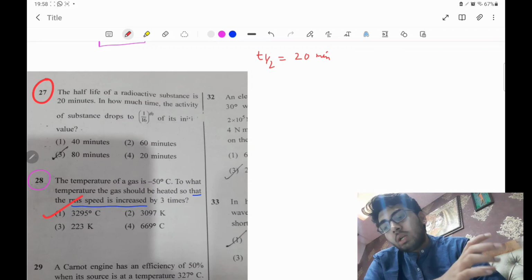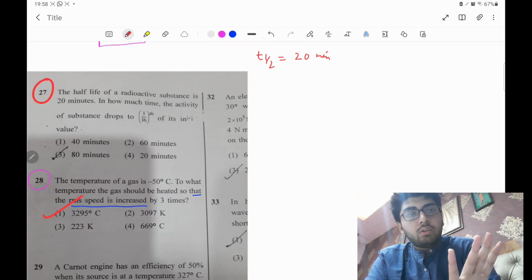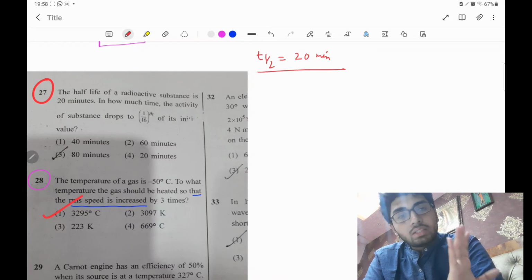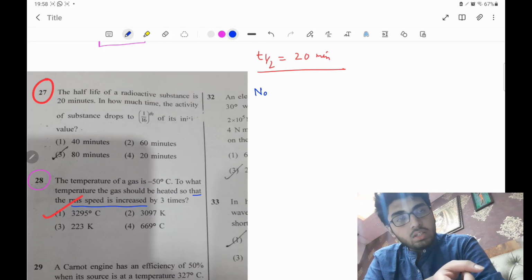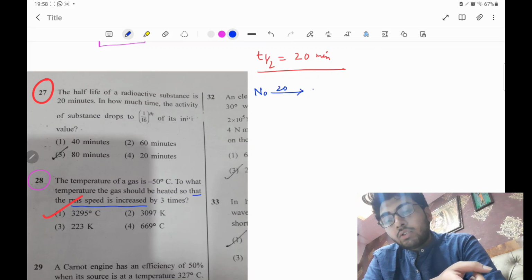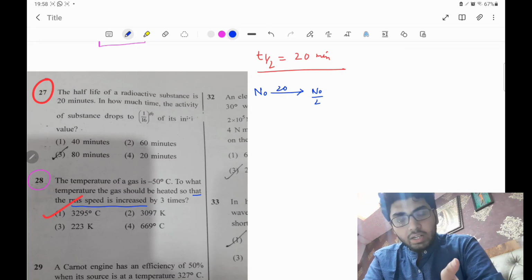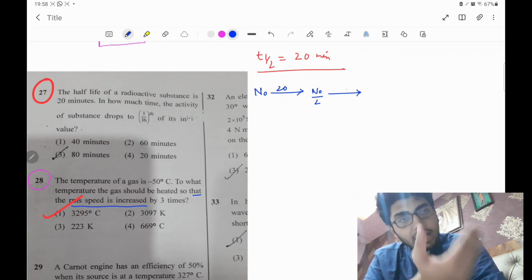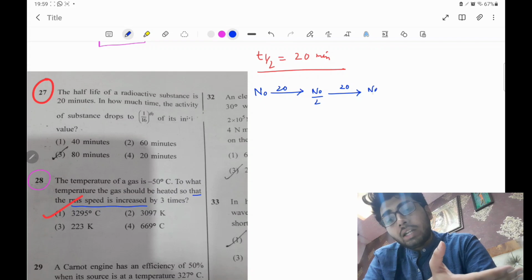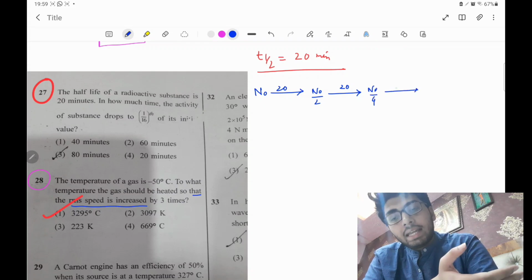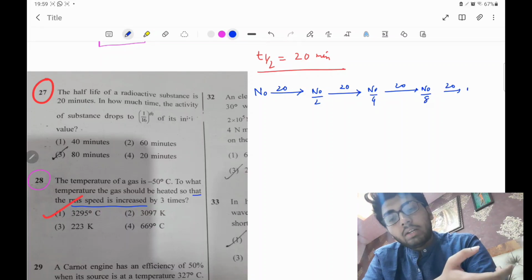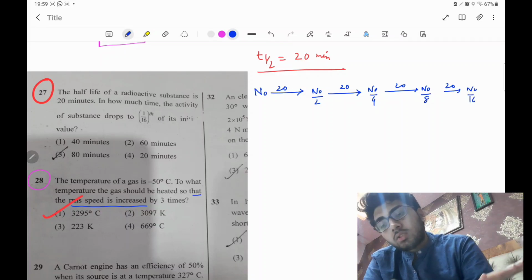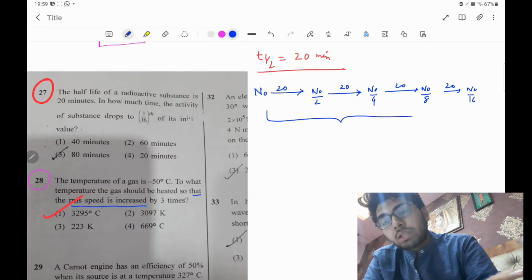Without doing much calculation, we can do a very simple thing. Since the T half is 20 minutes, if the initial activity was N naught, then after 20 minutes it should be N naught by 2, very clearly. Again after 20 minutes it will be N naught by 4, half of that. Again after 20 minutes it will be N naught by 8. Again after 20 minutes it will be N naught by 16, isn't it? So this is very clear. Now you tell me, how much time is actually needed? I think 20 into how much? Tell me.